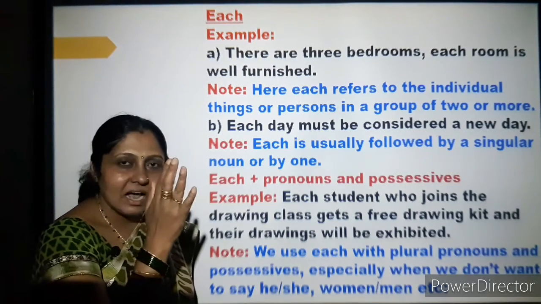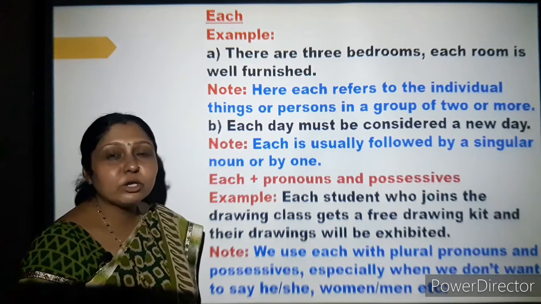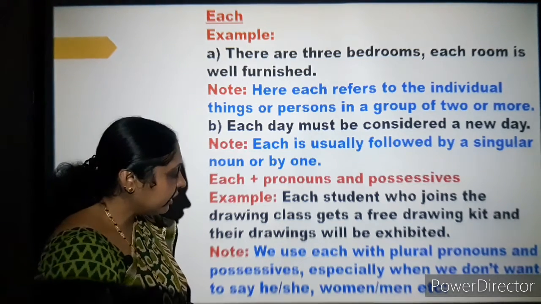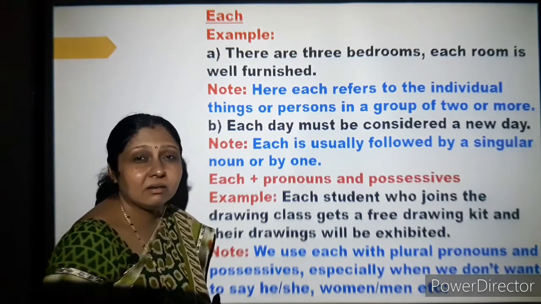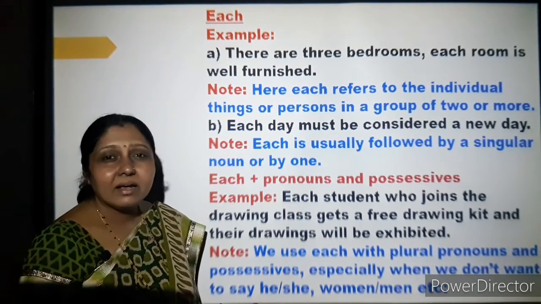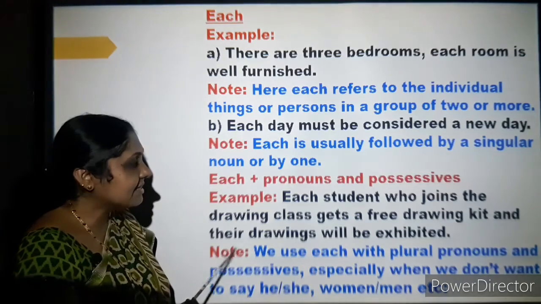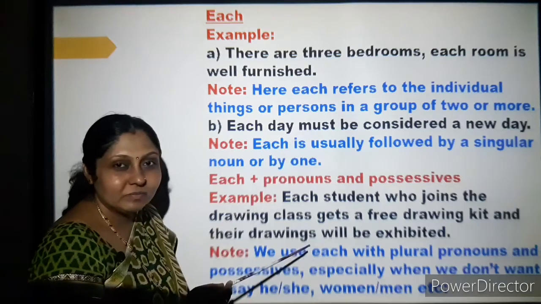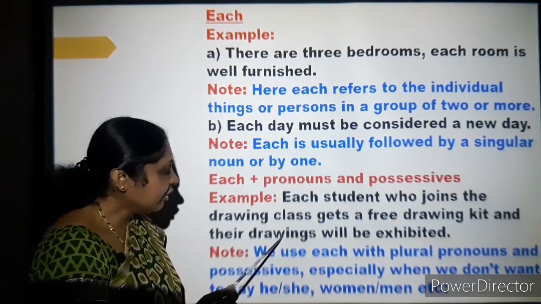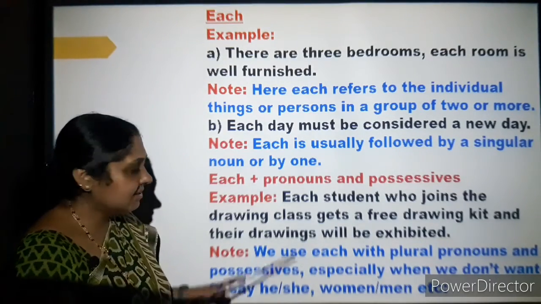Okay, that is the part of the sentence. The next part, again there is no need of telling that there may be women or there may be men. There can be any type of people. So that time you can tell it as their drawings, as a whole, their drawings will be exhibited. Why am I giving this sentence?